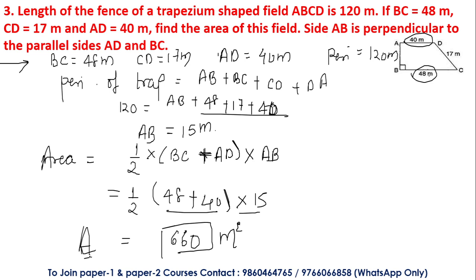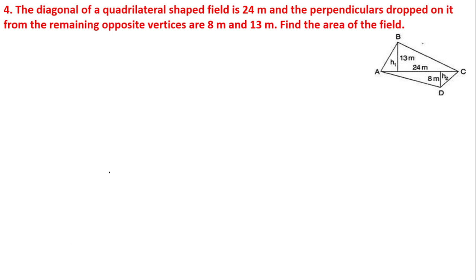One more question, I'll take it on it. Okay, now the diagonal of the quadrilateral shaped field is 24 meter. Now this is based upon the quadrilateral. The perpendiculars dropped from the remaining opposite vertices are 8 meter and 13 meter respectively. Find the area of the field.